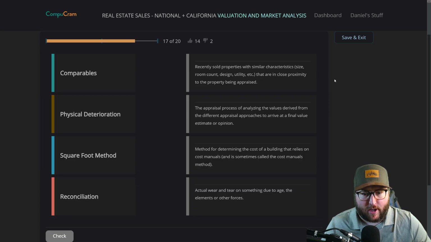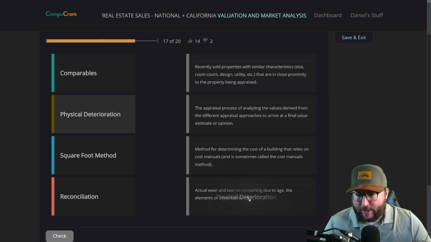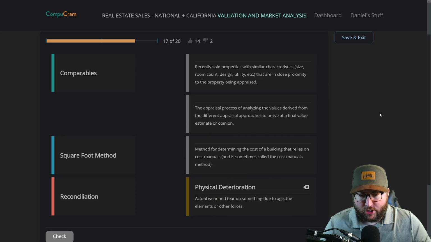The appraisal process of analyzing the values derived from the different appraisal approaches to arrive at a final value, estimate, or opinion. Method for determining the cost of a building that relies on cost manuals and is sometimes called the cost manuals method. Actual wear and tear on something due to age, the elements, or other forces. All right, I'm going to go with that is physical deterioration, actual wear and tear on something due to the age, elements, or other forces.